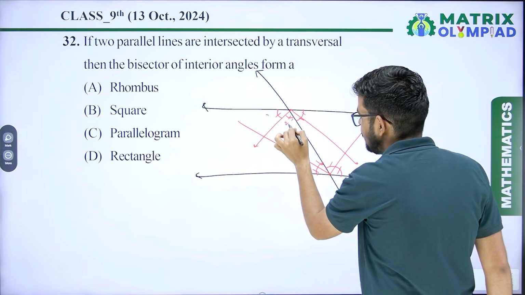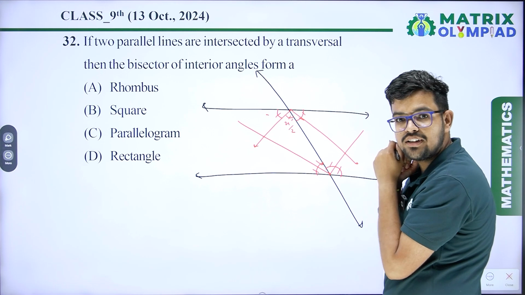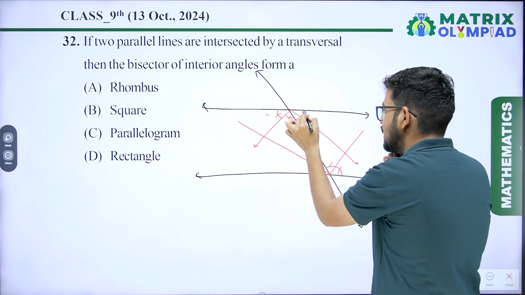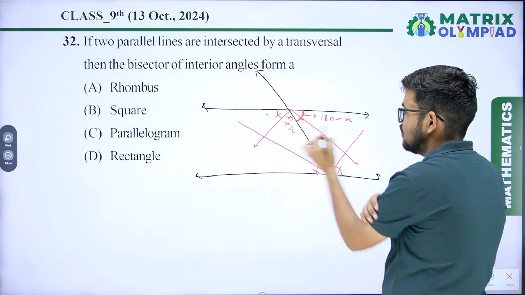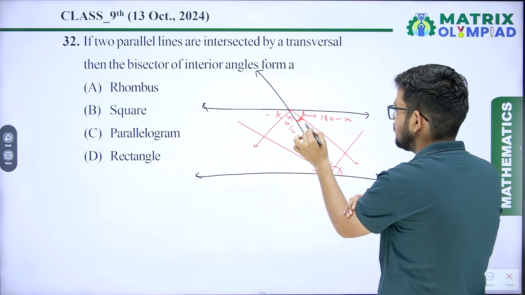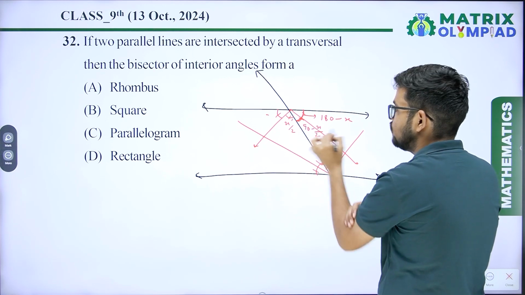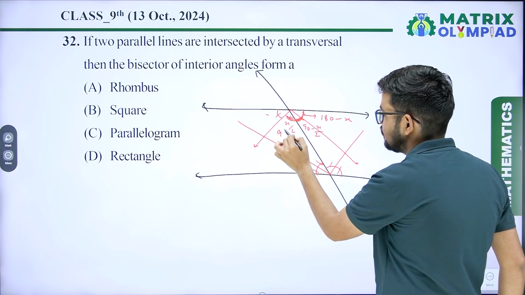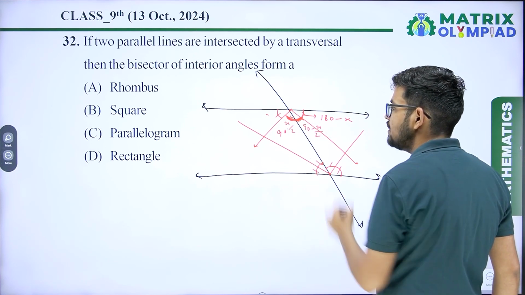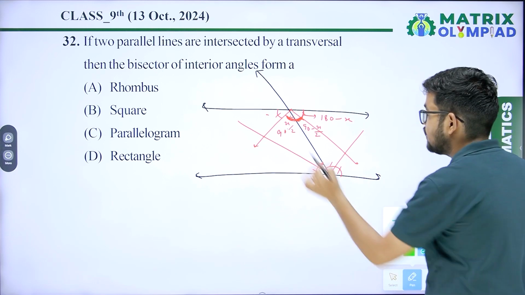So just assume the total angle is X. Half of this is X upon 2 because it is a bisector, and this angle is 180 degrees minus X, so half of this is 90 minus X upon 2. So the sum of these angles will be 90. It means this angle is 90 degrees.